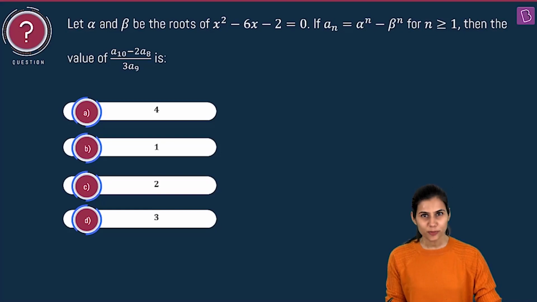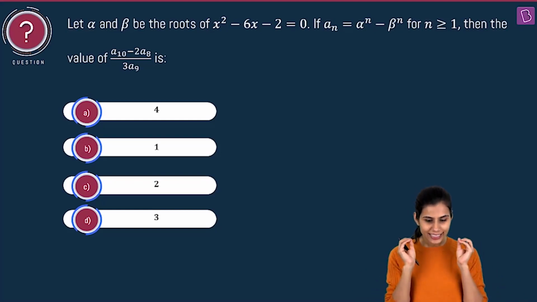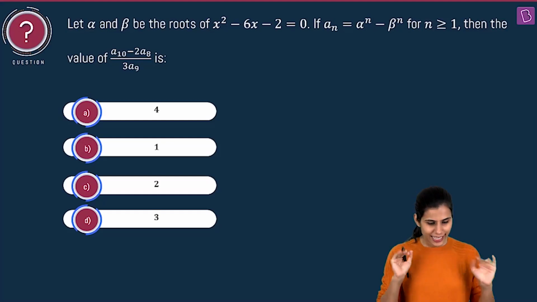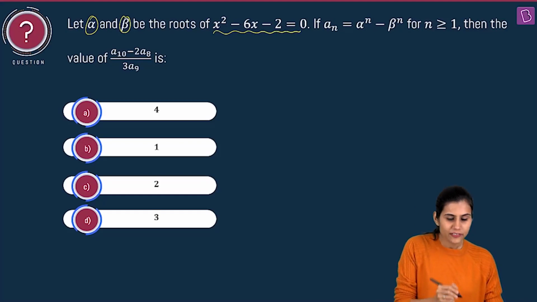Next up is this question from quadratic equations. Mind it, guys, this question belongs to a very common type, very common category, and there is a fixed approach, fixed methodology to crack it. Let's see. So here I have this quadratic equation with me, and alpha and beta are given to be its